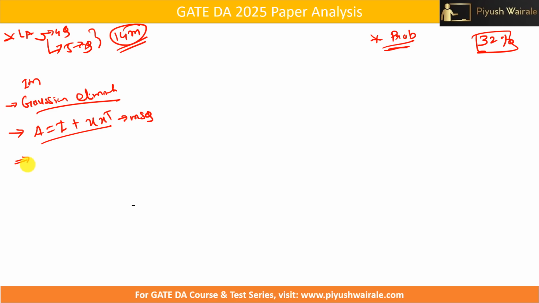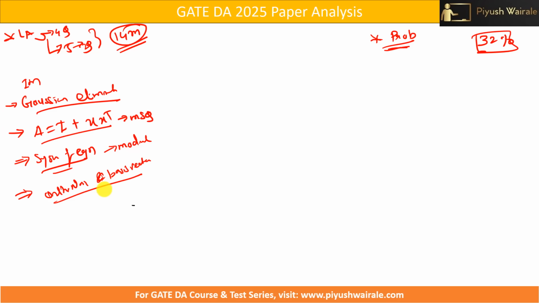Then we have system of linear equations. Based on that, there was one question, but I can say it's on the moderate to difficult side. And here also there was one question based on orthonormal basis vectors. From these 4 questions you can solve 2 questions easily and get 2 marks. The other questions require in-depth conceptual understanding.